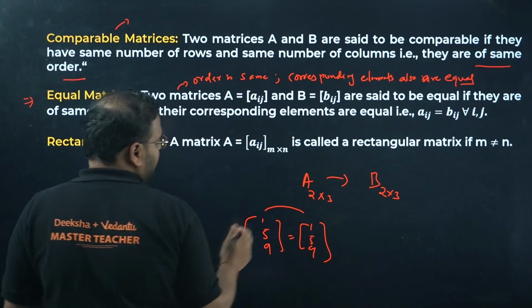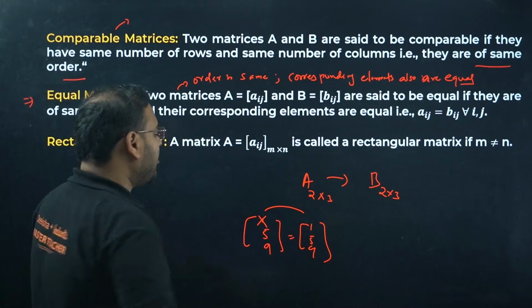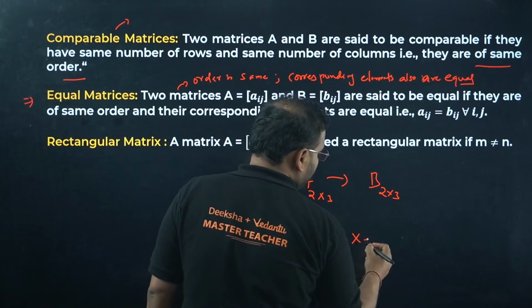So if I had x over here and I say that the given matrices are conformable or equal, I'll say x equals 1.